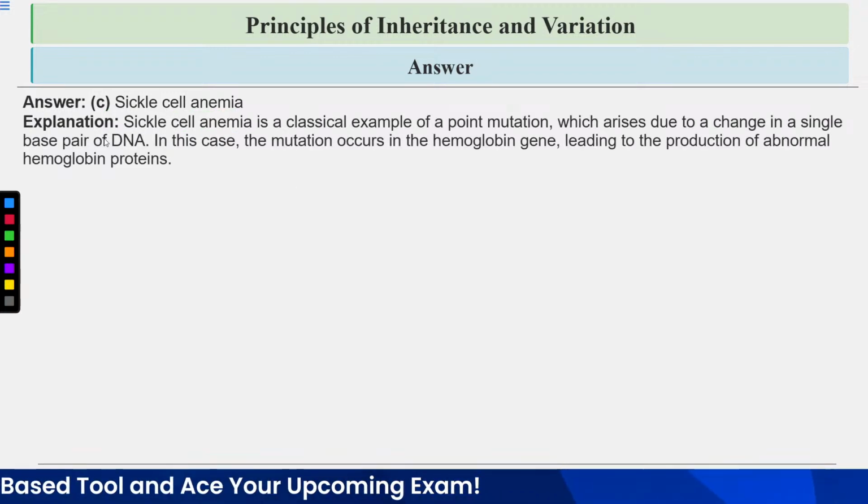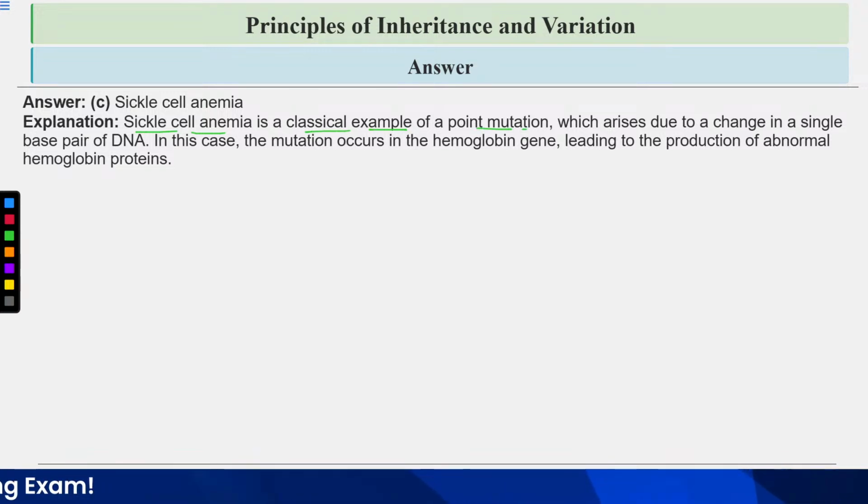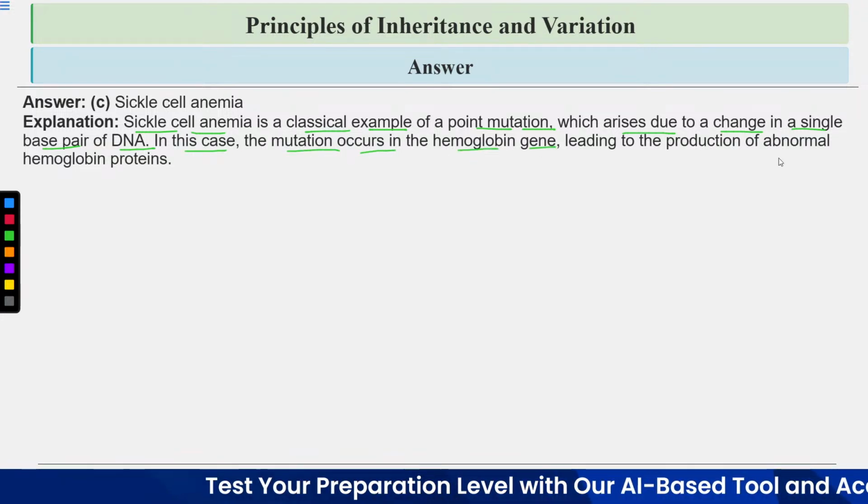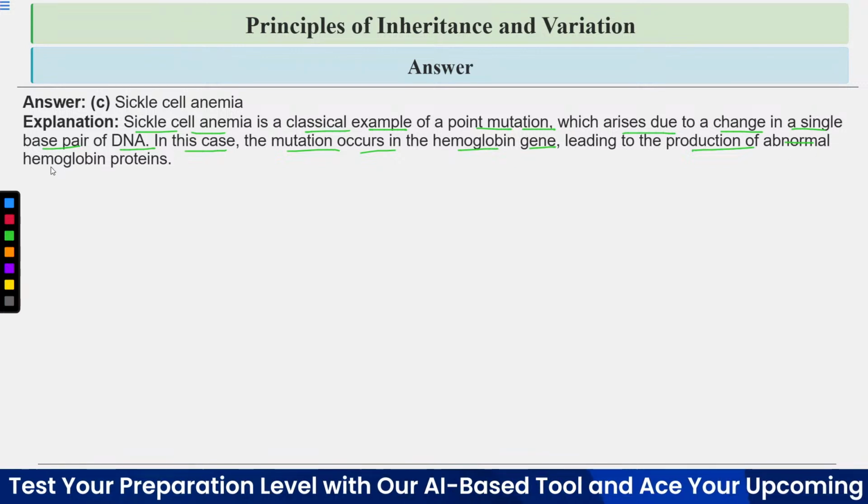Let's have a look at the explanation. Sickle cell anemia is a classical example of point mutation which arises due to change in a single base pair of DNA. In this case, mutation occurs in the hemoglobin gene, leading to the production of abnormal hemoglobin proteins.